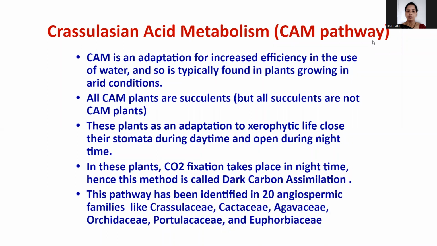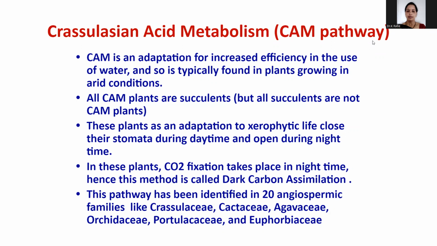In C4 plants, the cycle is completed in two types of chloroplasts, chloroplast dimorphism, as I told you, the mesophyll cell and bundle sheath cell. As per the same, in the CAM plants, CO2 fixation takes place in night time only. So this method is called the dark carbon assimilation pathway.